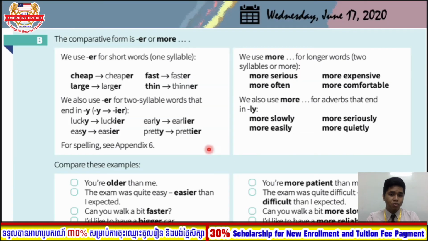So let's turn back to this one. Imagine this one is the superlative form. We are not talking about comparative form, we talk about the superlative form. So this one changes to est for short words. For example, tall comes to tallest, and for most, we use the most beautiful, which is two syllables or more. So this rule applies to the same form, comparative form or superlative form. We just change the word.